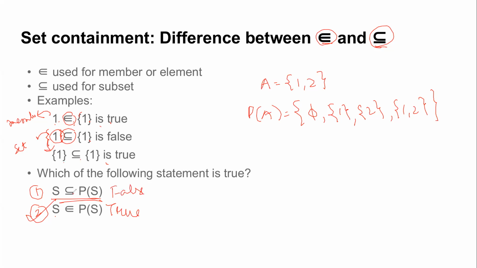For any set to be a subset of a power set, all the members of A should be members of the power set. If you look at the members of A, it is 1 and 2, right? But you cannot see them here. The reason is that when you make a power set, you need to consider subsets, which means you need to add set notation to it. So it would never be true that a set is a subset of its power set. But if I write this, is this true?